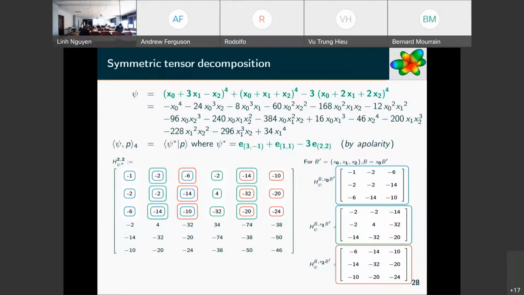So for instance, if x0 is 1, now we multiply by x1. So the first column here will be the one indexed by x1. So the first column of this matrix will be the one here corresponding to x1.